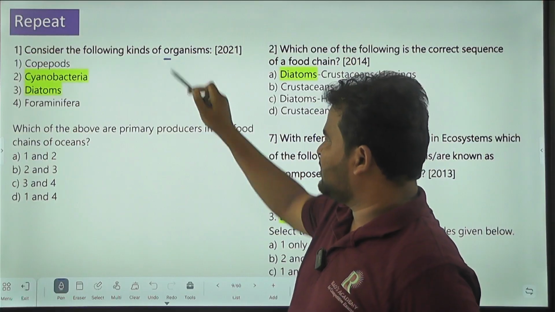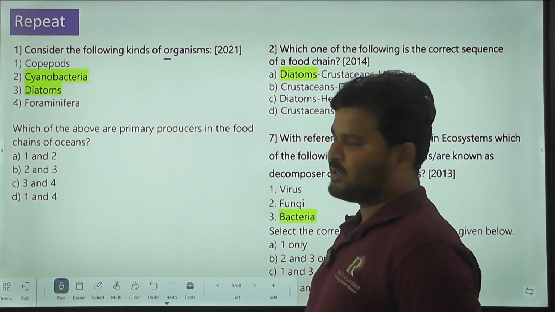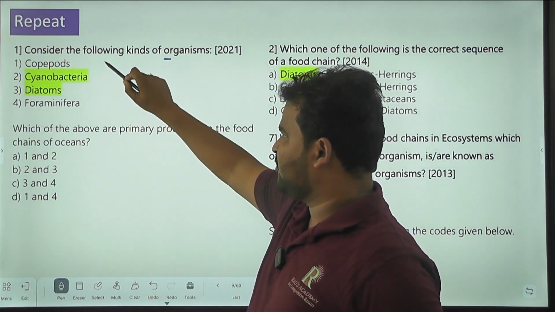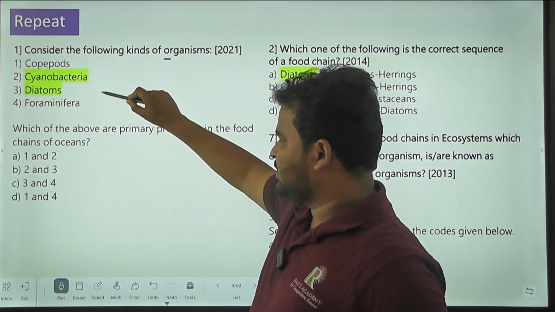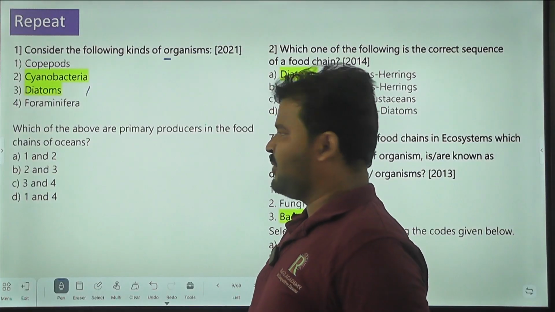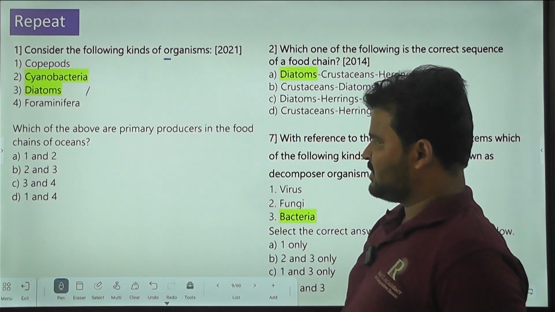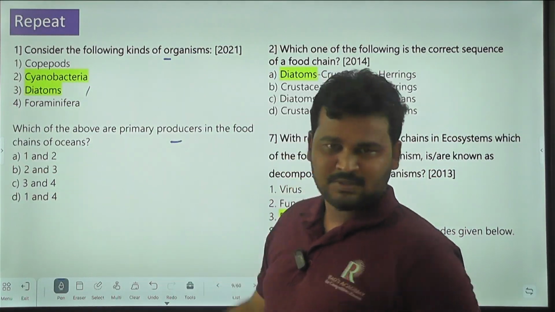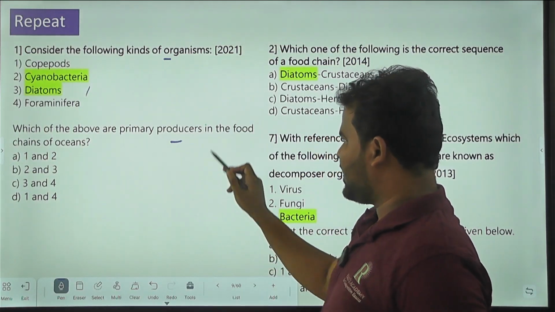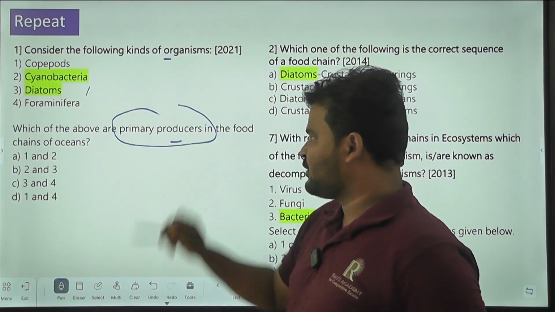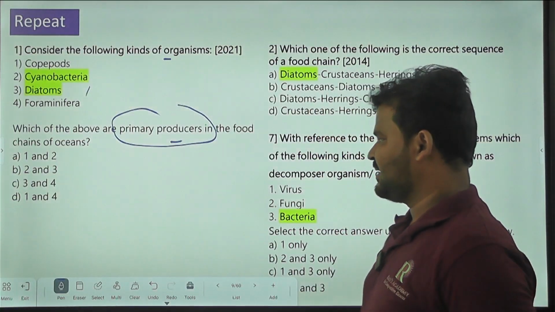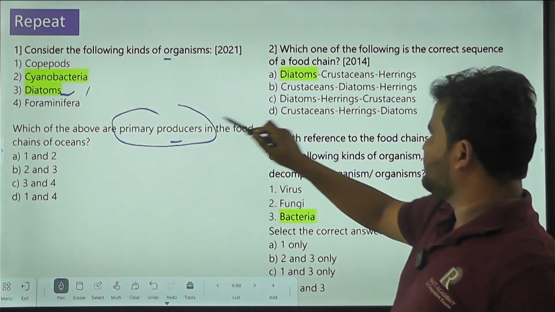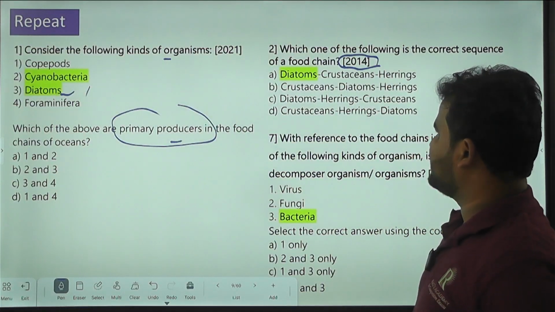Consider the following kinds of organisms. Like 2021, see here. They have given copepods, cyanobacteria, diatoms and foraminifera. The question is: which of the above are primary producers in the food chains of oceans? So simply we have to identify primary producers in the food chain. Clear? So see here, diatoms. The same thing was replicated in the year 2014.